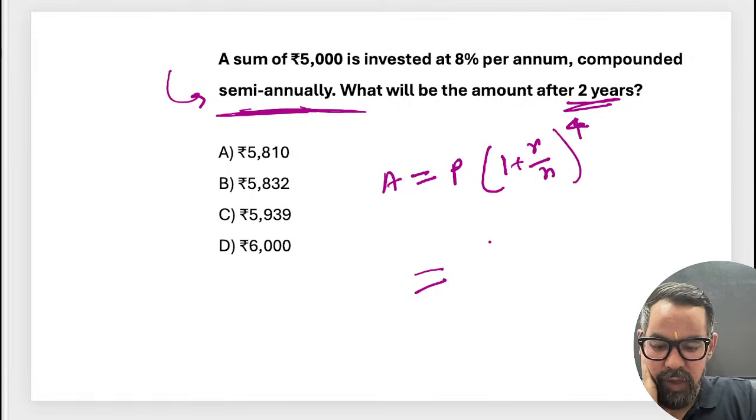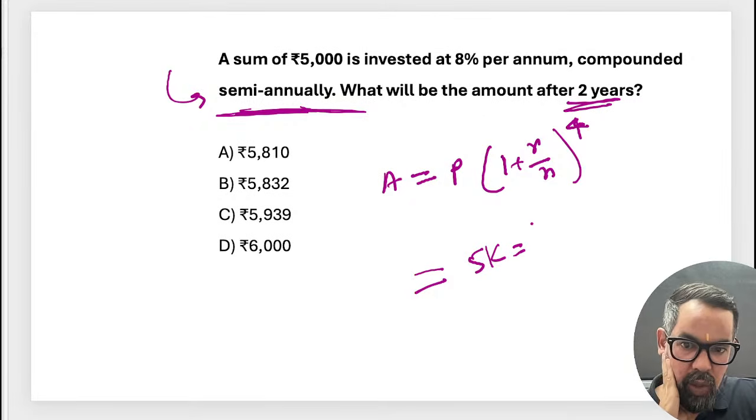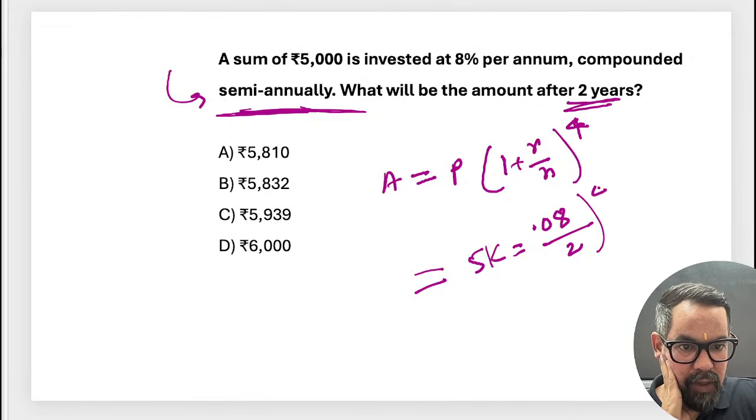So we have 5000 into, okay, 0.08 first. 5000 is equal to 0.088 divided by 2, and it is to the power 4.